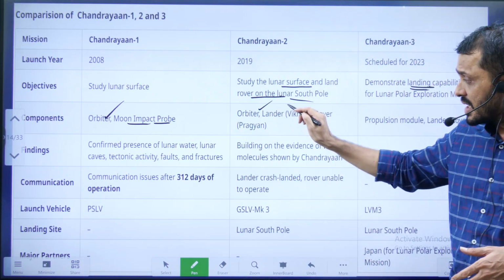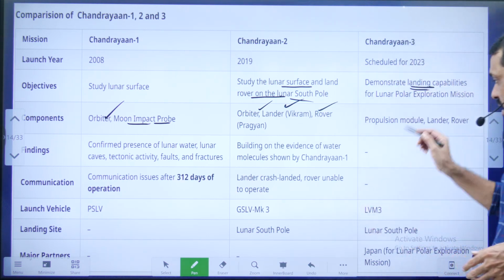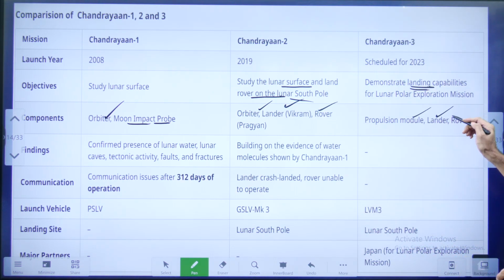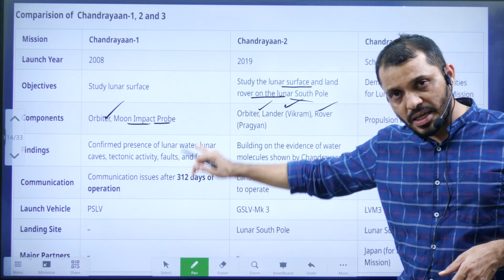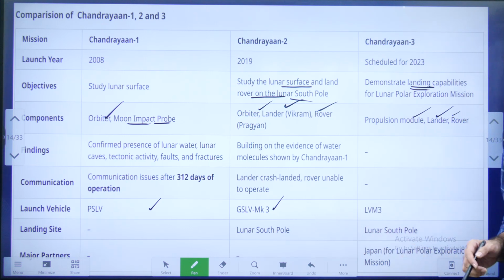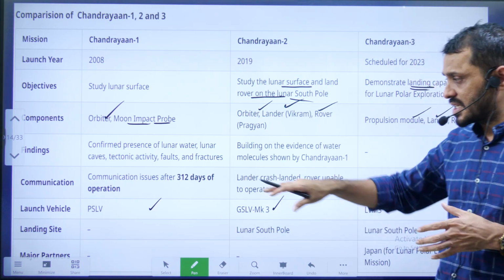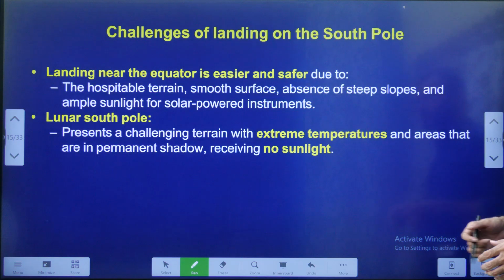Here the orbiter, lander name is Vikram and rover name is Pragyan. The same names we are using here: propulsion module, lander as well as rover. Here Chandrayaan-1 launch vehicle is PSLV, here the launch vehicle is GSLV Mark 3, and here the launch vehicle is Mark 3. These are the launch vehicles, students.